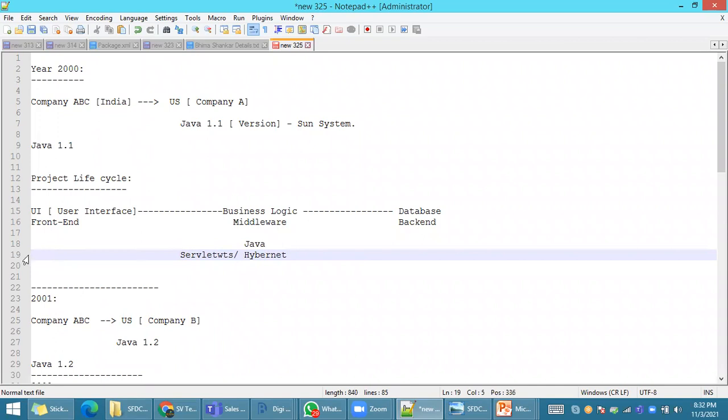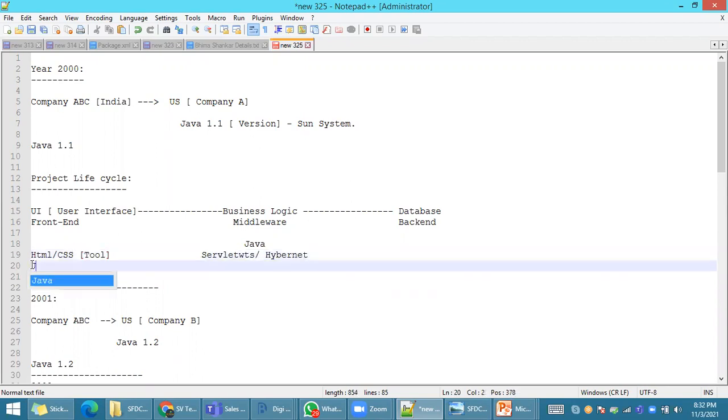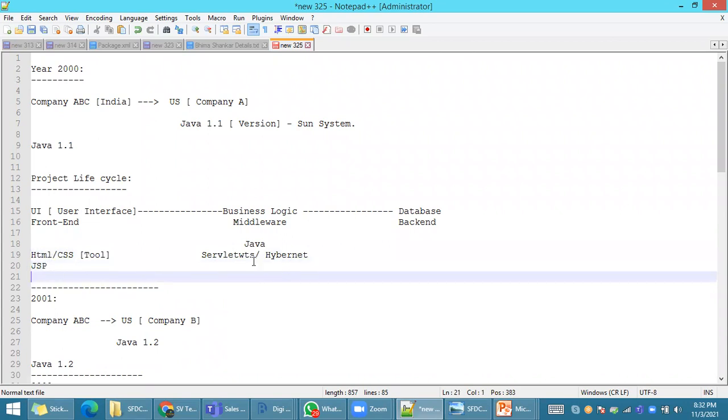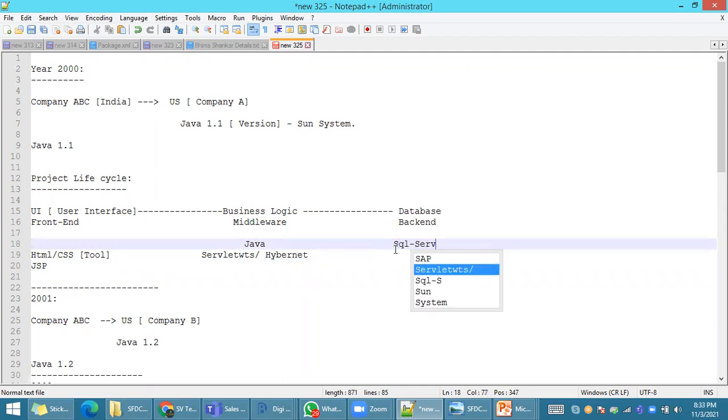To build any front end, they need some HTML, CSS, and some tools. Other than that, this company has to use something like JSPs. A lot of things will be required: front end, Java, middleware. And how to maintain the database? This company has to use SQL Server, or they have to use an Oracle database.